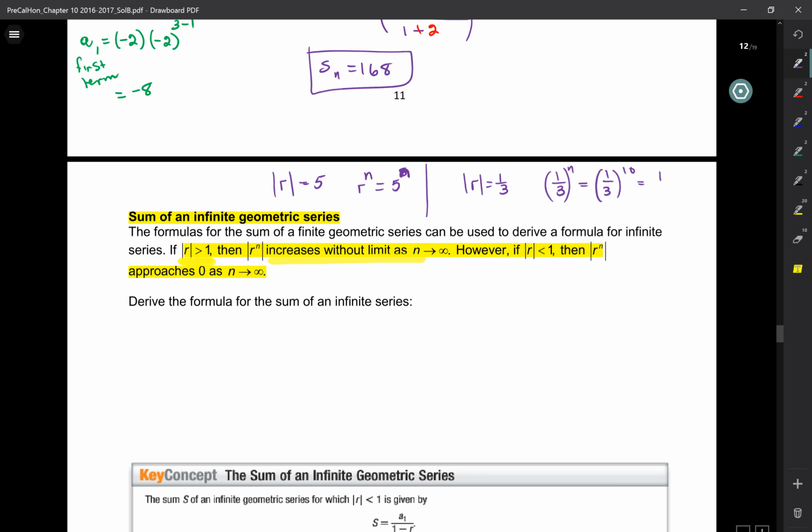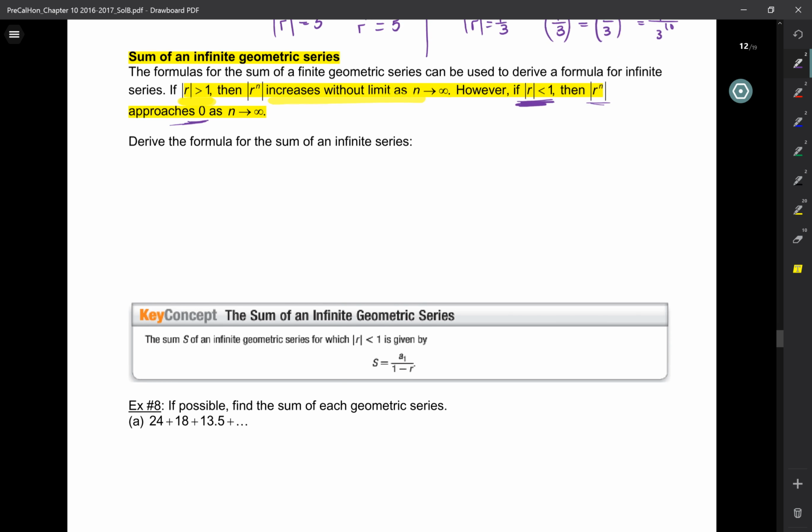That's 1 to the 10 over 3 to the 10, right? Is that a big number or a small number? That's a very small number. Now, what if n was not 10? What if n was 100? It's even smaller. What if n is infinity then? This value will reach 0. So if r is less than 1, then r to the n approaches 0.